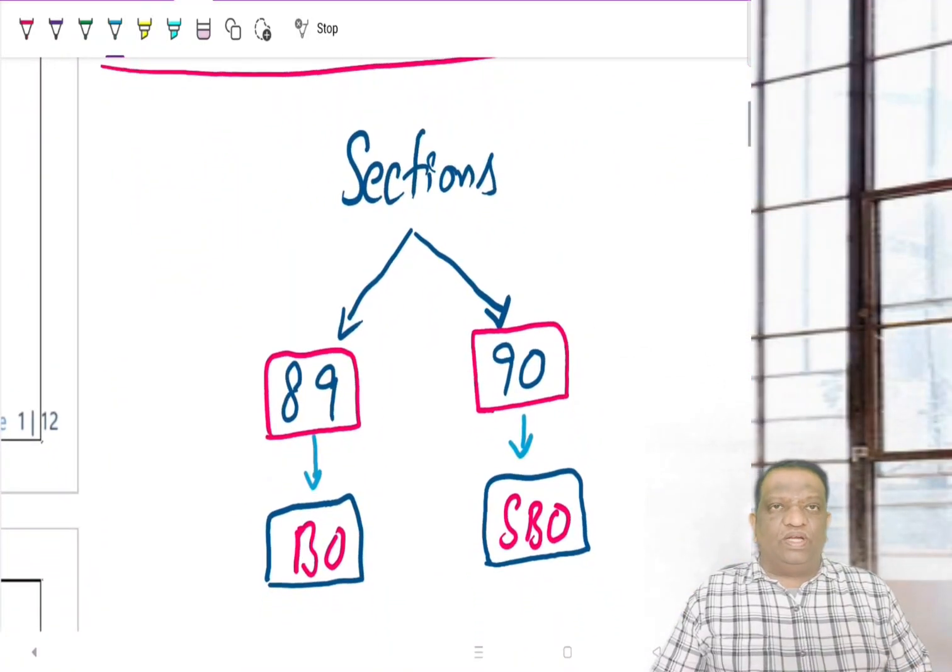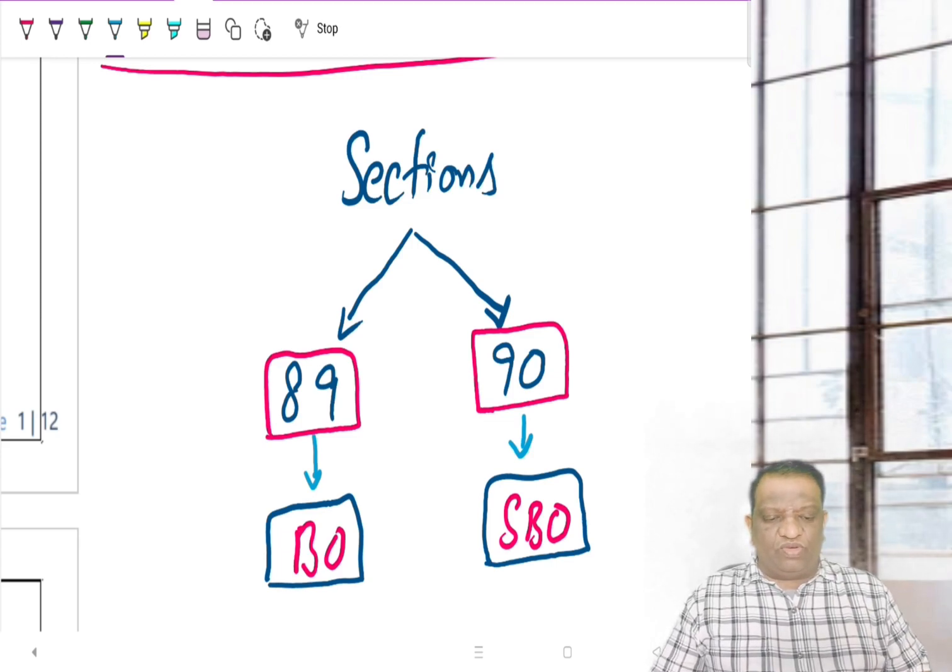Now, to give you a little more understanding, there are two sections that we are going to cover under this topic, section 89 and section 90. Section 89 talks about the beneficial owner, which we have already highlighted here, who is different from the registered owner. Then we have section 90, which talks about the SBO, that is, the significant beneficial owner. Who is this significant beneficial owner? We will discuss it later. Since we are beginning, we are going to discuss only the beneficial owner. Keep only section 89 in mind.